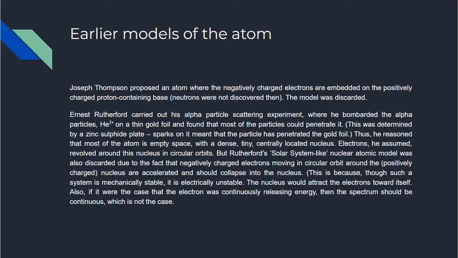So if an accelerated motion, I hope you're aware of this, whenever a particle is moving in circular motion, even if it's moving at a constant speed, its motion is accelerated because it's changing direction continuously. Velocity depends on the direction as well as the speed, right? So that means this electron should emit electromagnetic radiation. If the electron is giving off energy, then the electron should collapse to a lower energy state, and so soon the electron will be attracted and collapse into the nucleus.